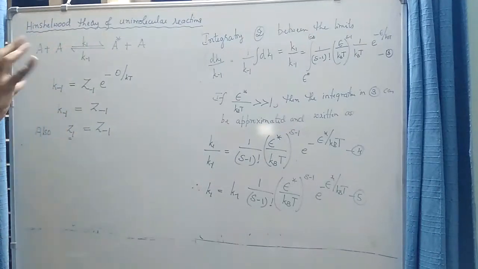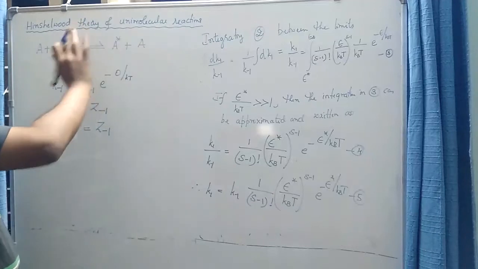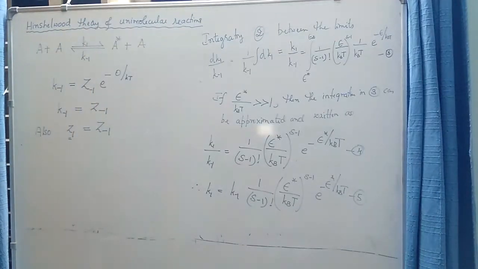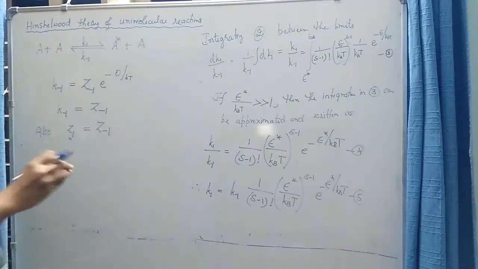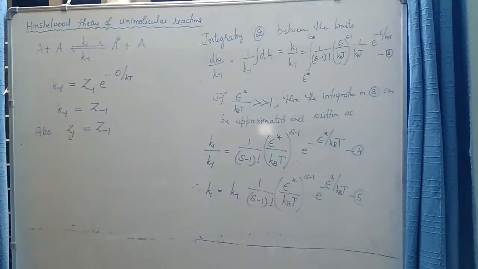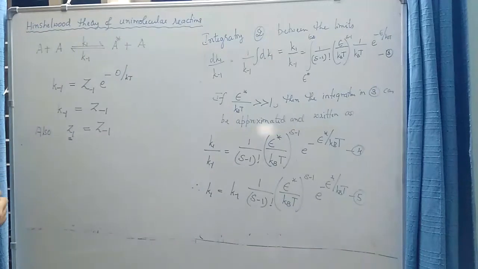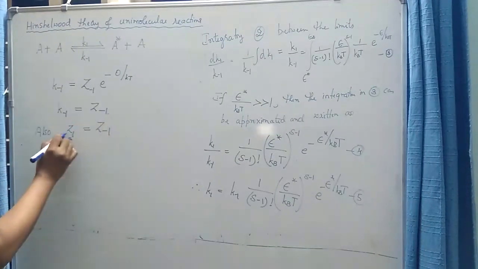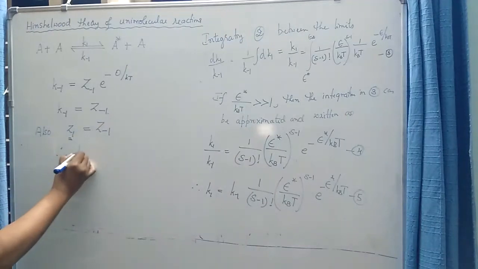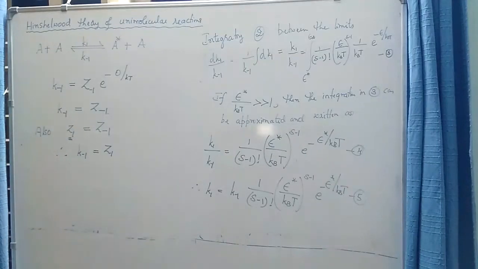So one can expect that because both the molecules are same in both forward and reverse step, the number of collisions the molecules undergo per unit volume, per unit time should be the same for both forward as well as backward process. The number of collisions between the molecules is same. So we can easily prove that z1 should be equal to z minus 1. So based on this comparison, k minus 1 is z minus 1 and z minus 1 is equal to z1. So we can prove that k minus 1 is nothing but equal to z1.